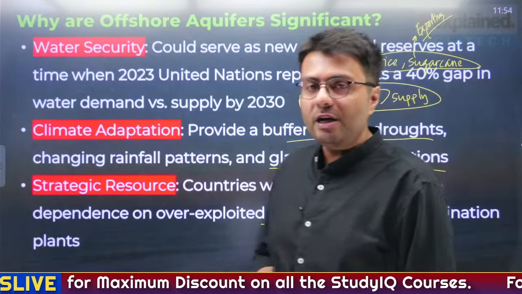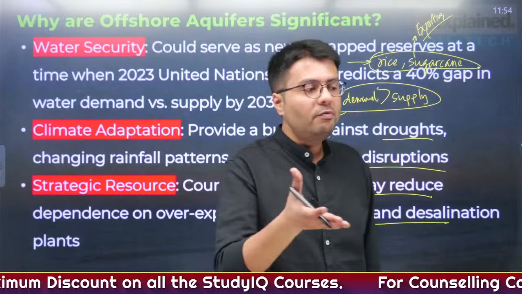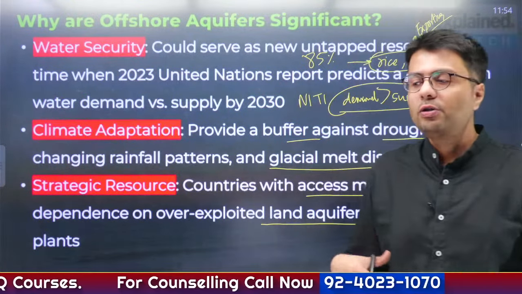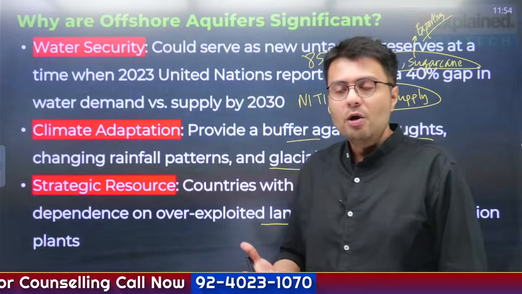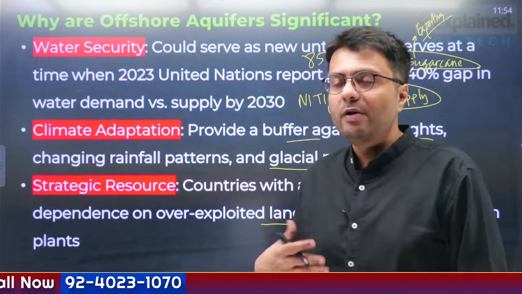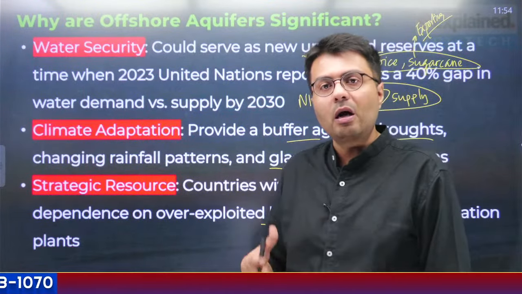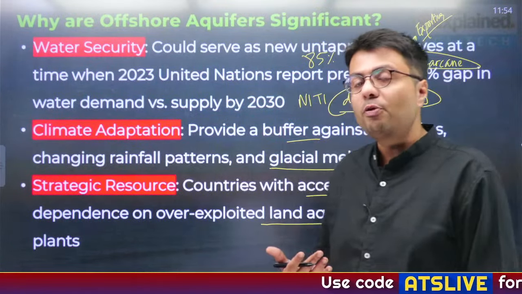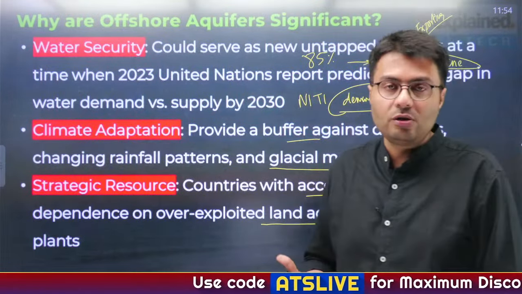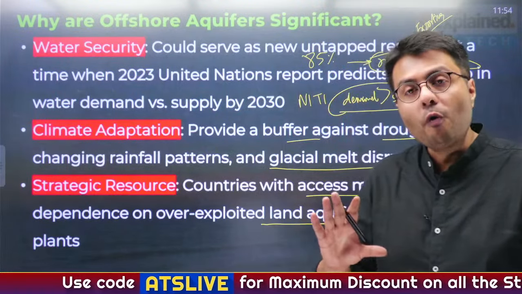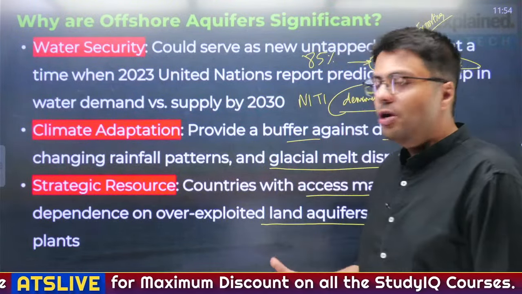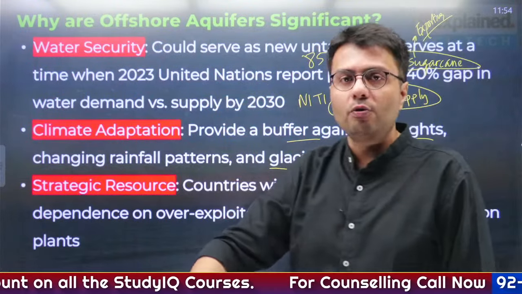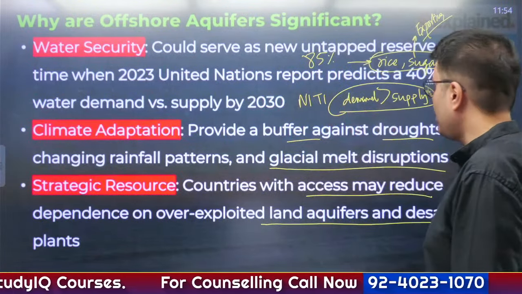Now, what is more prevalent in the northwestern part of our country, which is a major agricultural belt in India, is that the supply of fresh water through canals and rivers is less. So farmers in Punjab, Western UP and Haryana rely on groundwater through pumping. And because of this, there is a problem of salinization in India's northwestern part, and this is because of overuse of groundwater resources. So therefore, countries who are able to find these offshore aquifers may reduce their use of groundwater resources.